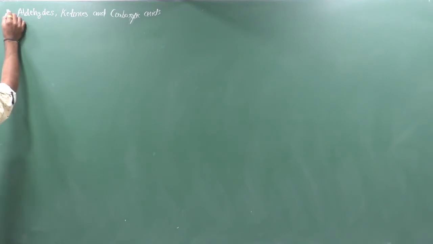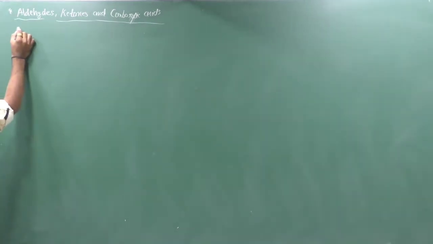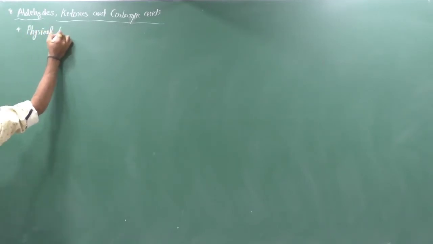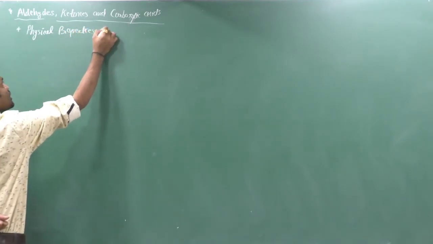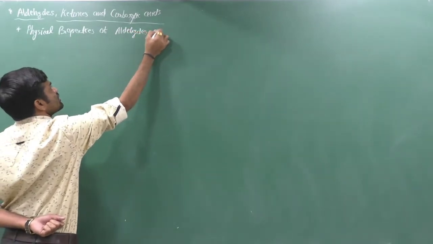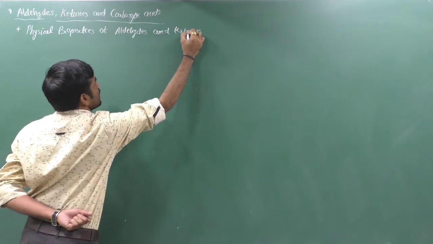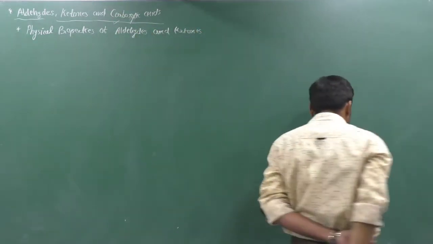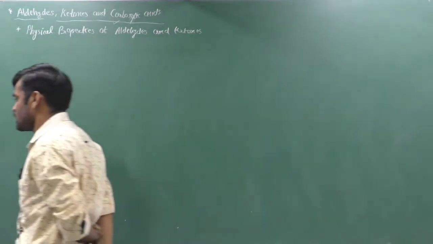Now you can think about, that is the title, aldehyde, ketones and carboxylic acid. Now you can think about physical properties of aldehydes and ketones, because first we study aldehyde and ketones. In the last portion we study carboxylic acid particularly. Yes, physical properties of aldehyde and ketones.